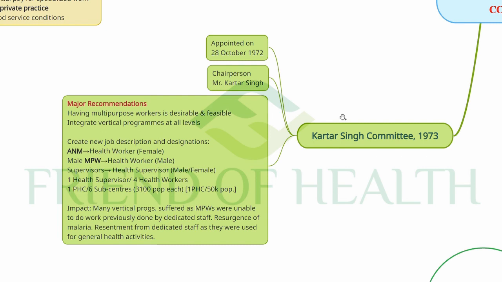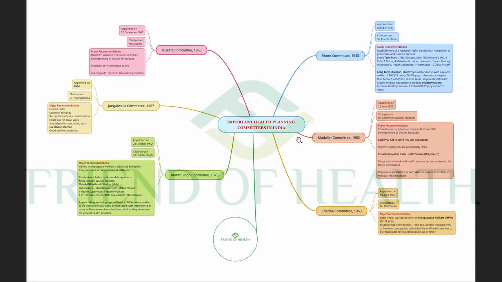And the impact of the Kartar Singh committee recommendations: many vertical programs suffered as the multi-purpose workers were unable to do work previously done by dedicated staff. Resurgence of malaria happened, and there was resentment from dedicated staff as they were used for general health activities. So these are the impacts of the Kartar Singh committee. You can read this like a mind map in the Friend of Health app. So this is all about the important committees.